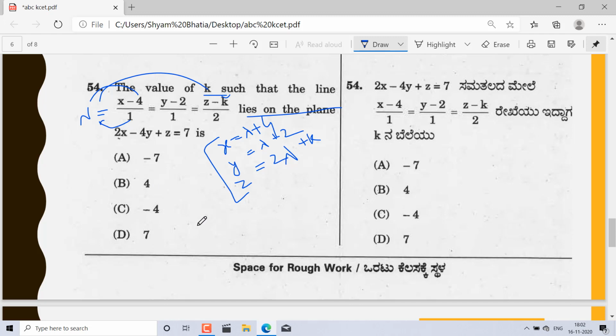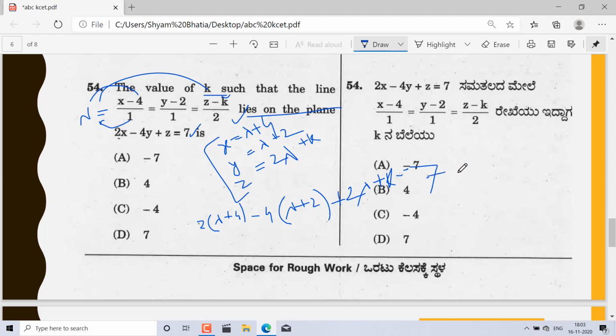So I will put here 2 times x, which is lambda plus 4, I am putting here lambda plus 4. Then minus 4 times lambda plus 2. And finally, what is the value of z? Z you can write 2 lambda plus k, equal to 7. Here is the 7 I am putting here.